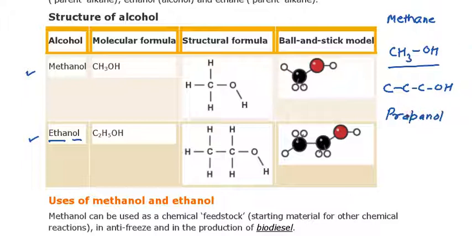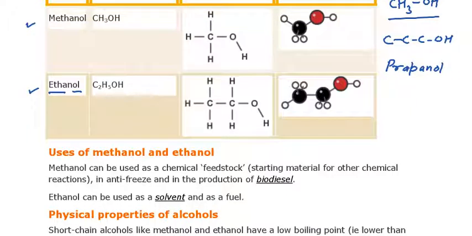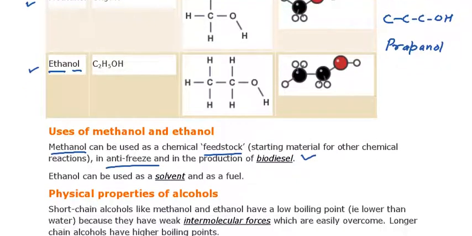Now the general applications of methanol. Most commonly, methanol is used as a feedstock, meaning a starting material for other chemical reactions. It is also useful as an anti-freezing agent, because it does not easily solidify at normal cooling temperatures. It is also used in the production of biodiesel, which is an environmentally friendly alternative to petroleum products.